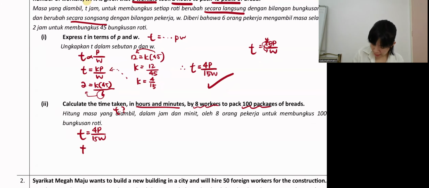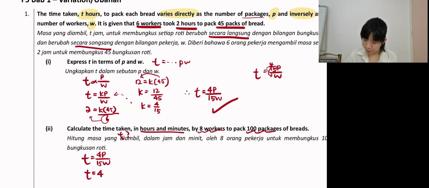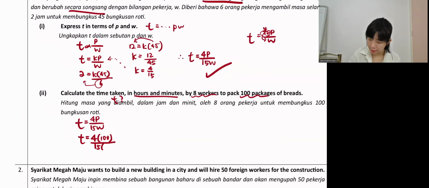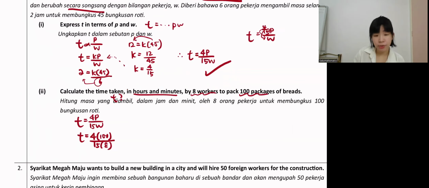So T equal 4, this one constant remain. P is the number of packages, which is 100 over 15. W is the number of workers, 8. So guys, T is how much? 400 over 120.